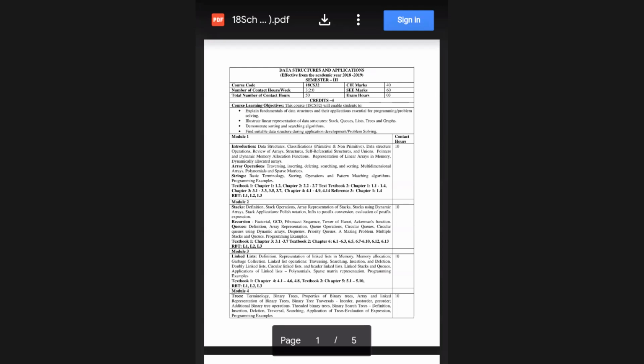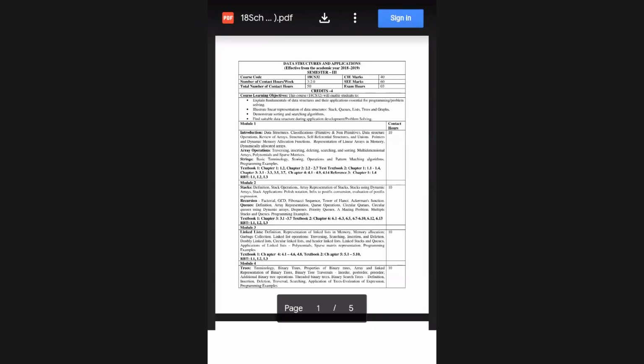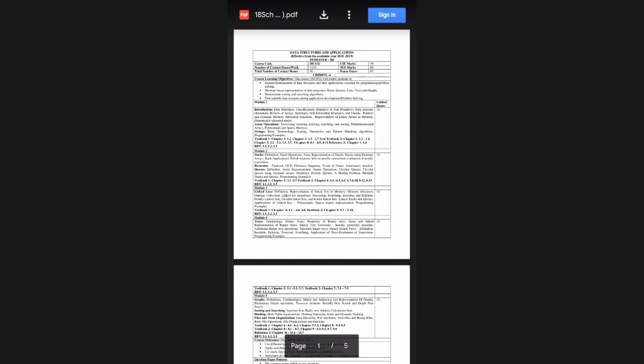We have taken an introduction to C. Good afternoon, everybody. Last time we saw the introduction to C. Now we will come to your core subject, that is data structure. You can see the syllabus I have shared. We will discuss the syllabus and then go to the topic.